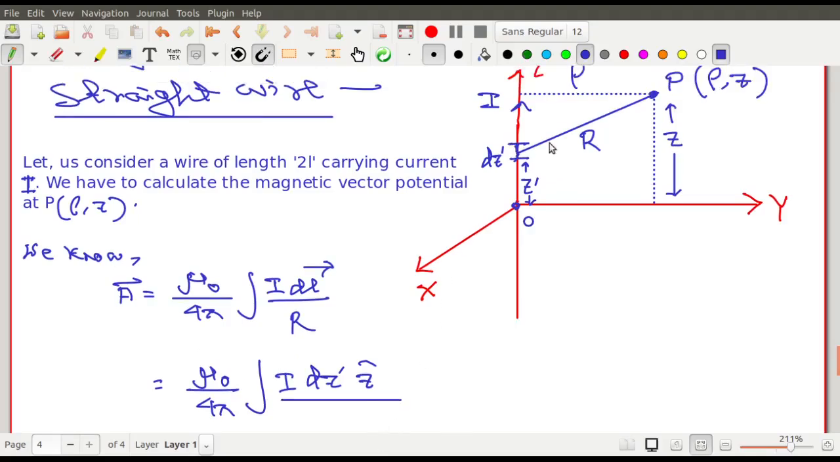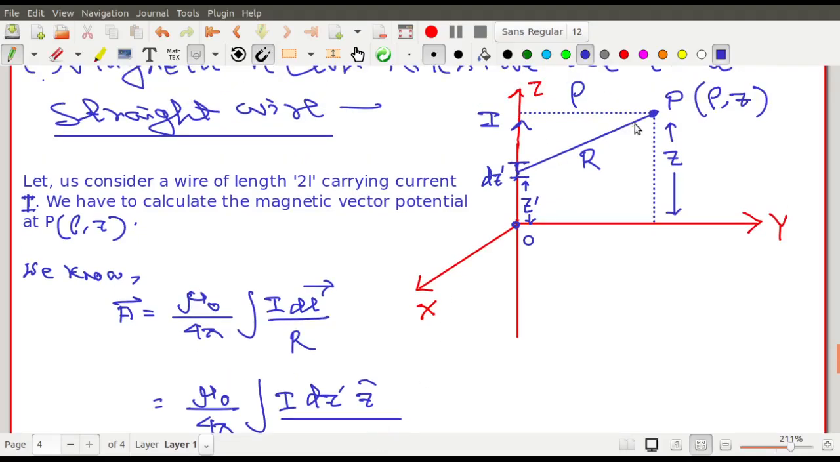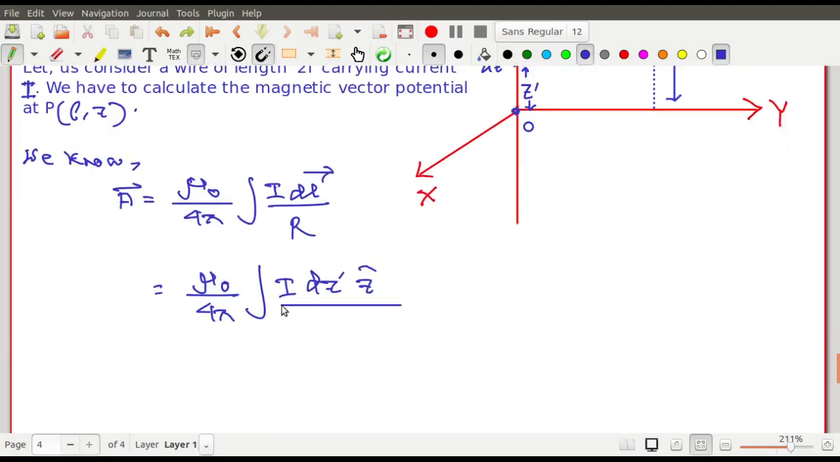What is this capital R? Pythagoras theorem. What is this capital R? This distance is z minus z dash. এইটুকু জায়গা হচ্ছে z minus z dash, right? And this one is rho. So you apply Pythagoras theorem over here. তাহলে এখানে Pythagoras theorem টা apply করো.